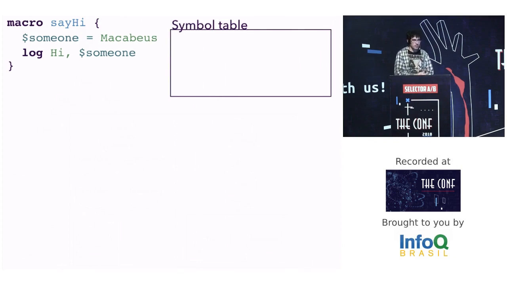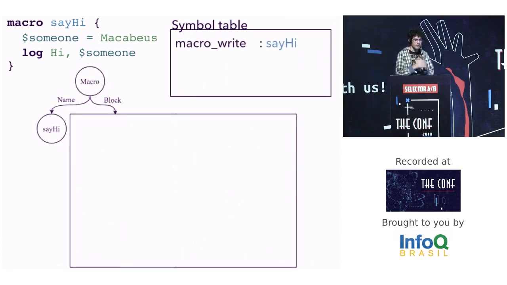A symbol table aims to expose the information from the AST in a more accessible way. To build the structure, we need to pass through each AST node. In this node, we are writing a new macro. Let's write it on the symbol table.